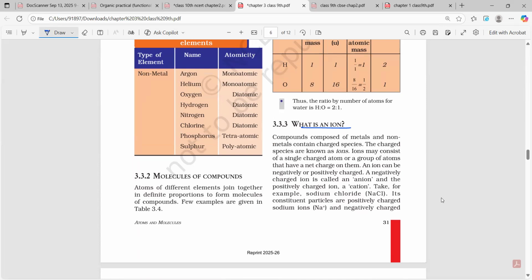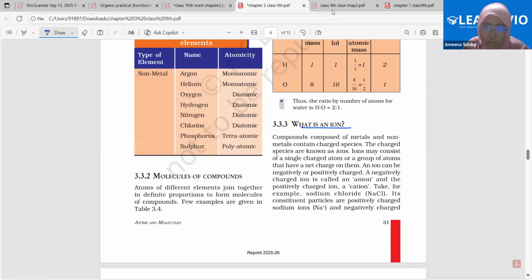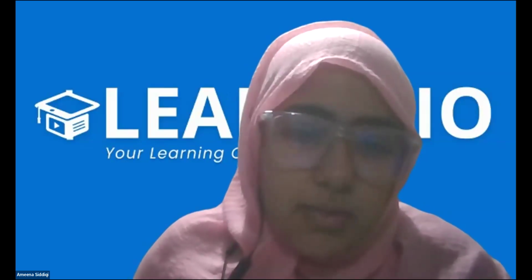Was iron discussed? I don't think so. Iron was not discussed. No worries. We'll start with iron, then we'll come to the atomic mass.